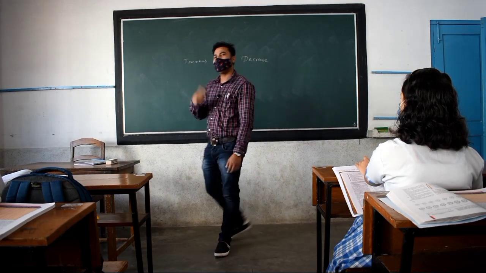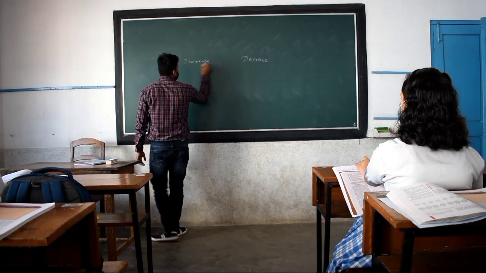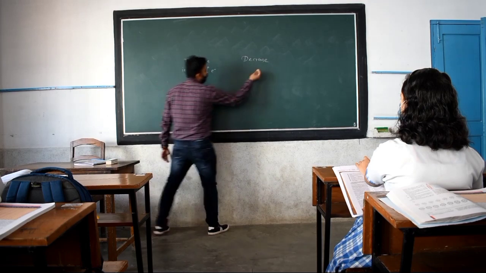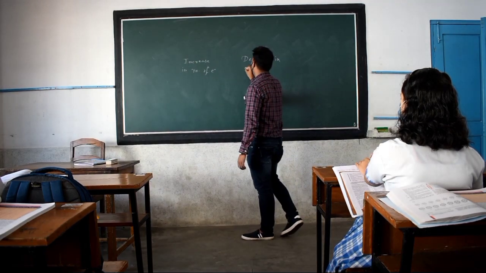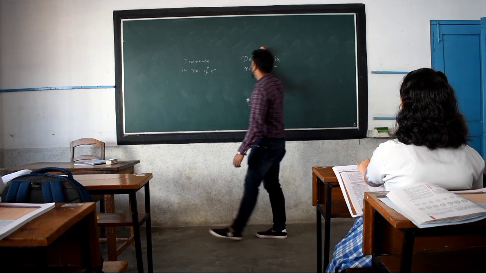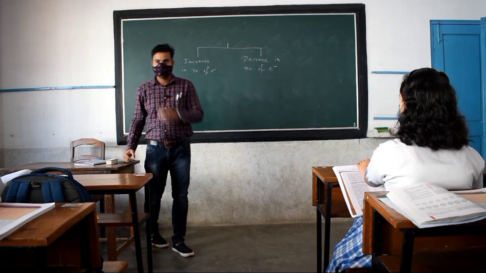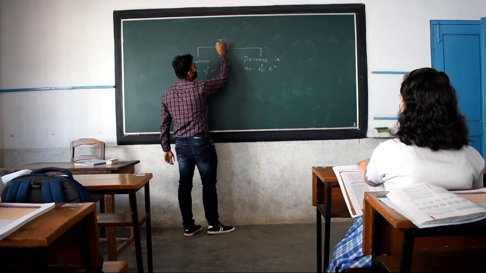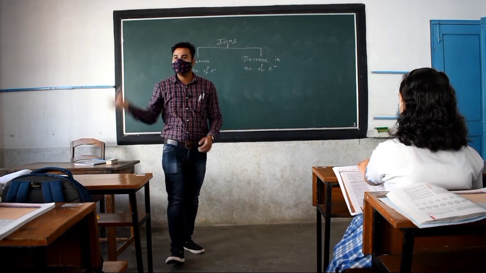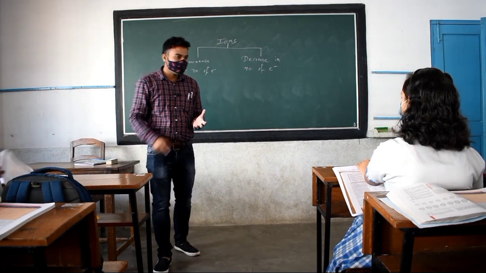Generally we are talking about the electrons. If there is an increase in the number of electrons or a decrease in the number of electrons, then these two situations give rise to a new phenomenon, that is ions. That means ions are created only when there is an increase or decrease in the number of electrons in a neutral atom. Clear?